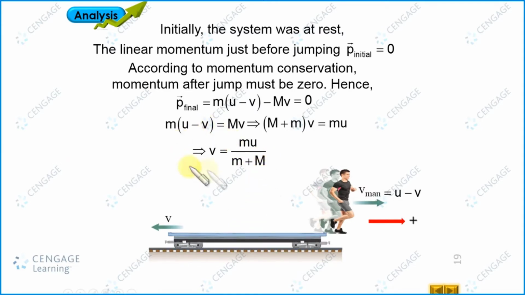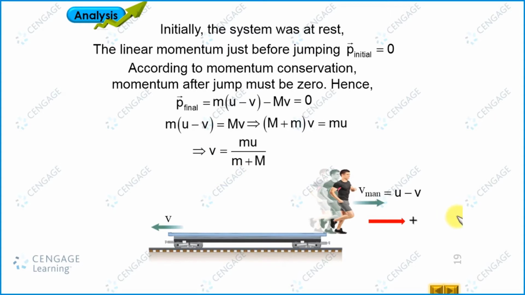This velocity, the velocity of the recoil of the railroad car, is the same as the velocity of the plank when the man walks on the plank. Why? Because the same nature of forces is acting in the system. In that case also there is no external force acting on the system in the horizontal direction. In this case also there is no external force acting on the system in the horizontal direction. That's why the cases are the same.